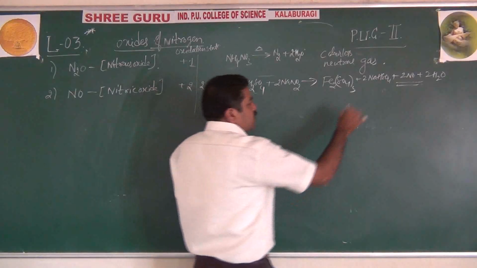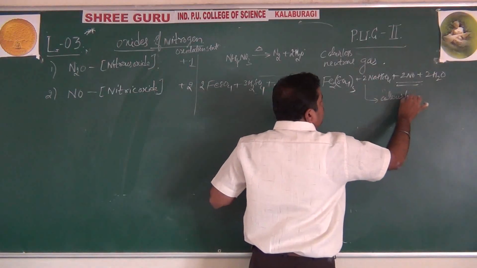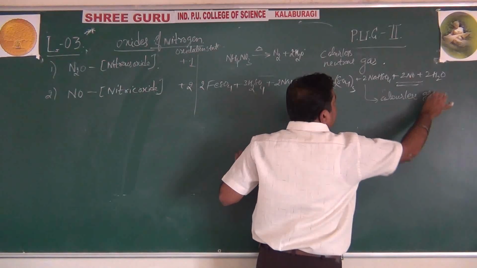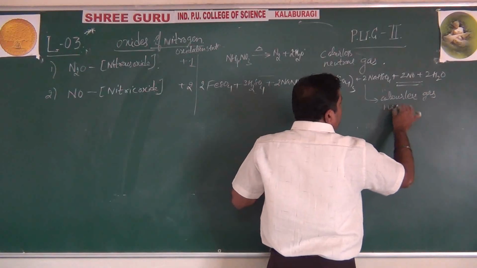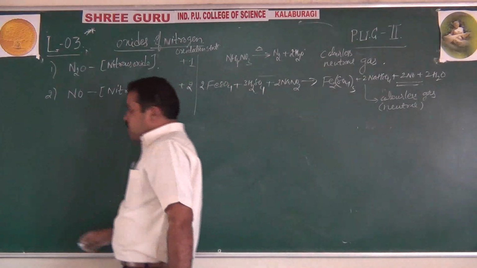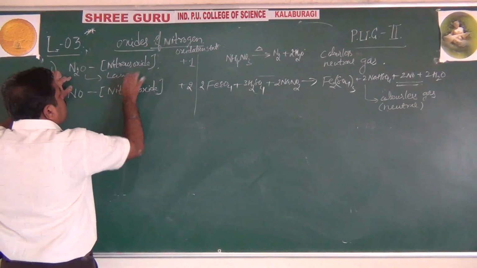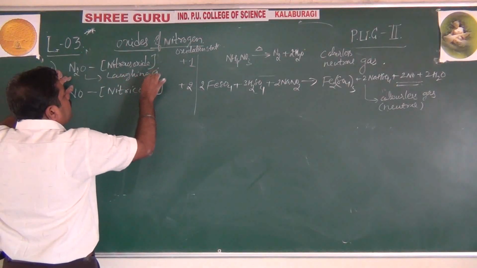But what about the nature? It is also a colorless gas, and it is also neutral. Neutral is the nature. See, N2O is also called laughing gas. Remember, laughing gas.